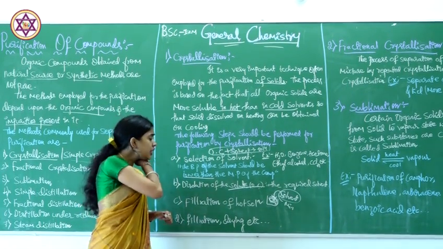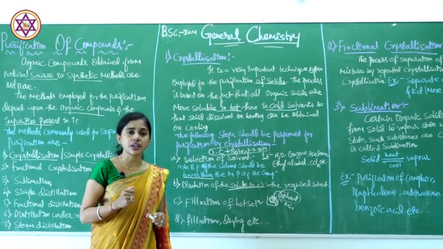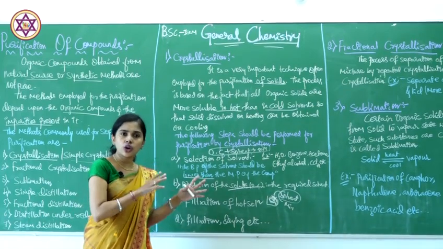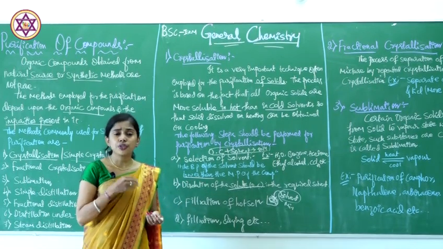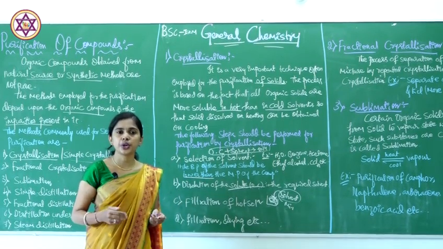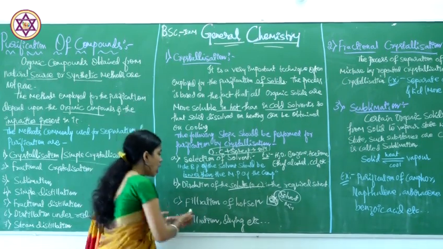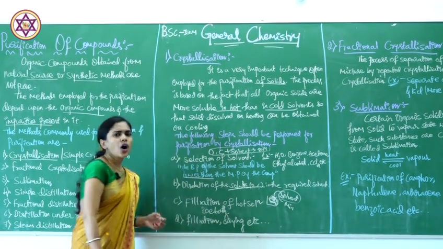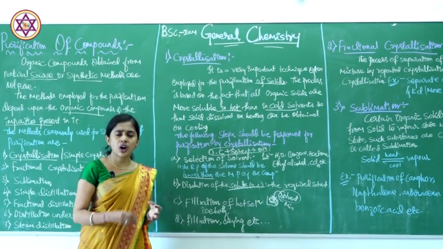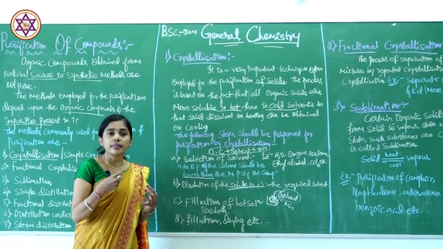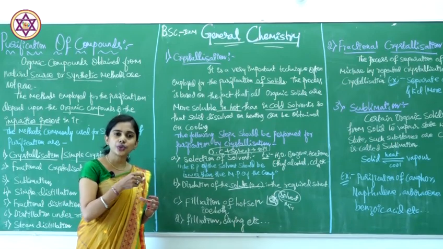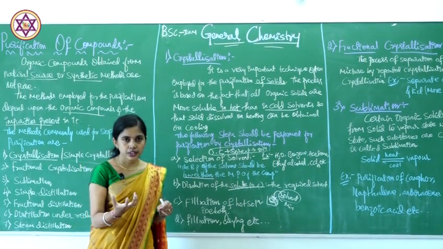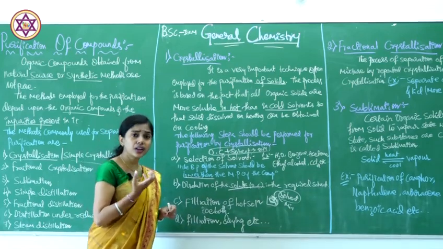For example, if these crystals are not obtained normally, if you leave it undisturbed for a longer period of time, 2 to 3 hours, and you do not get it, then what we have to do is cool it on the ice bath. Or else, even if you do not get it after cooling on the ice bath, then we have to scratch the sides of the conical flask, and then we are going to get the pure crystals.